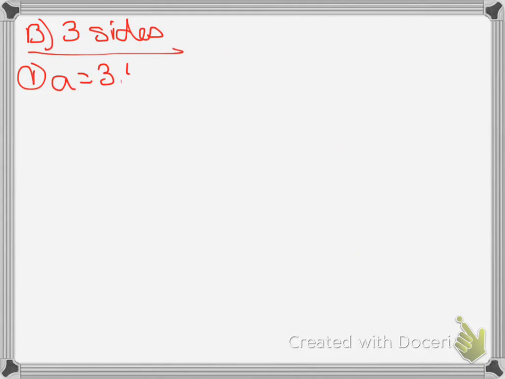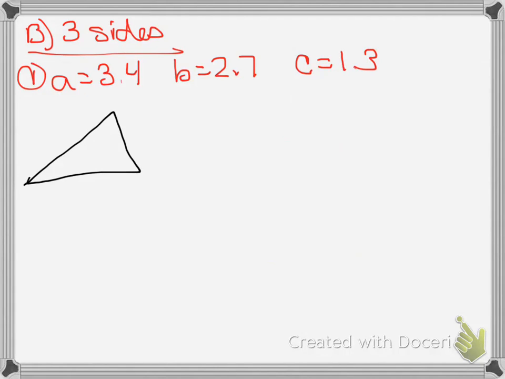Okay, now let's move on to talk about the second type where we use law of cosines, and that is when you are given 3 sides. Numero uno, I'm going to give you that A equals 3.4, B equals 2.7, and C equals 1.3. So let's set up our triangle, and I have 3.4 alpha. We can go 2.7 and beta, and 1.3 and gamma.